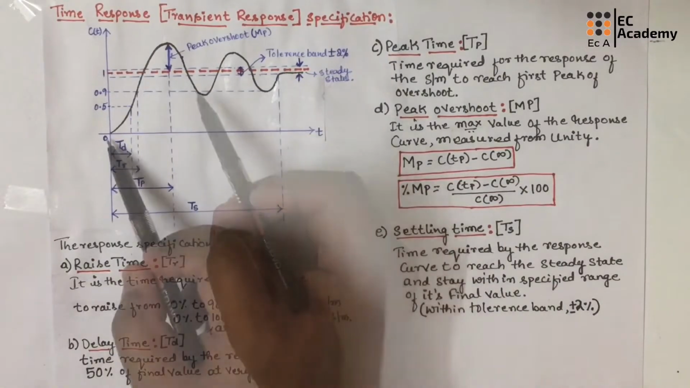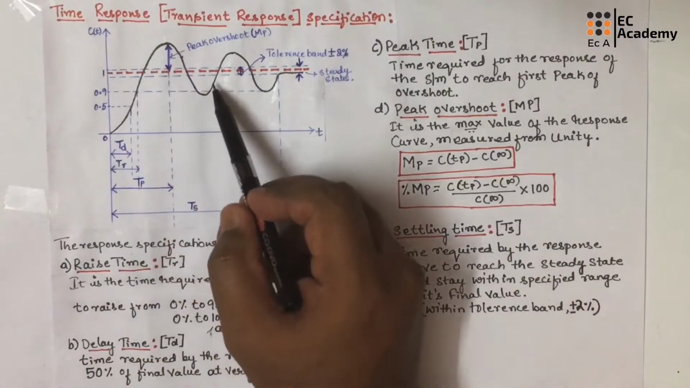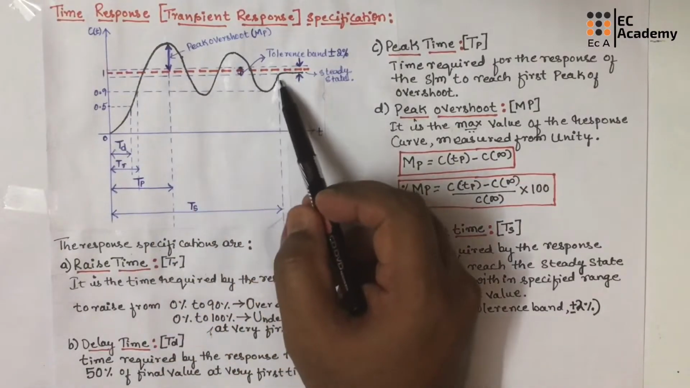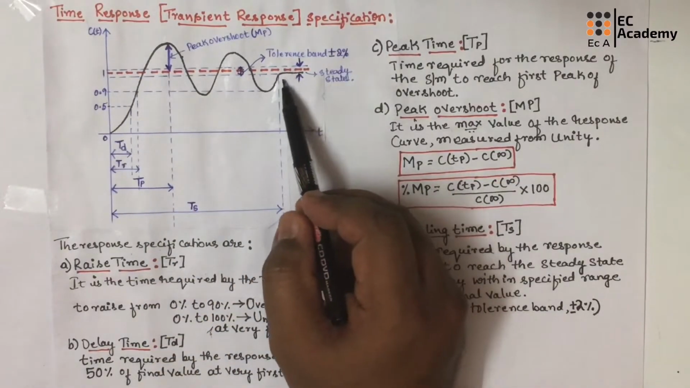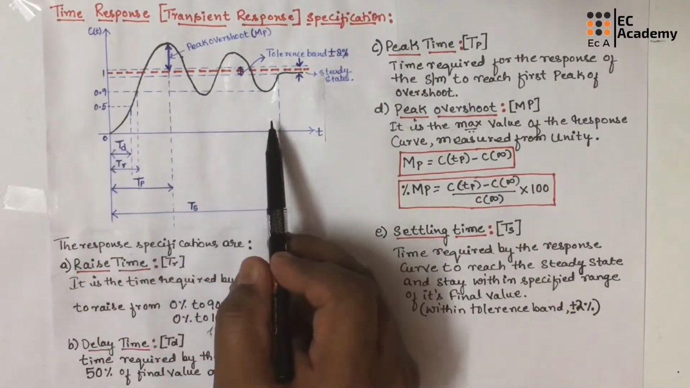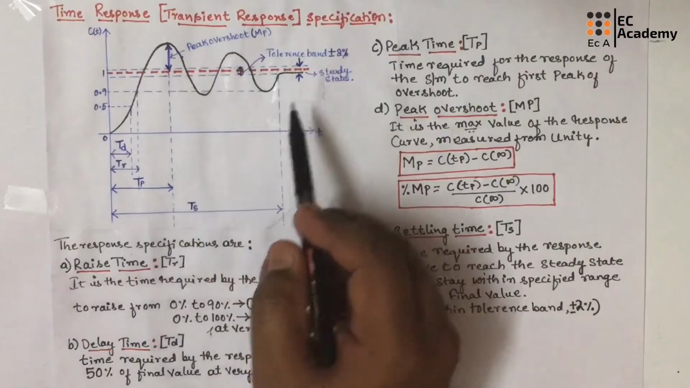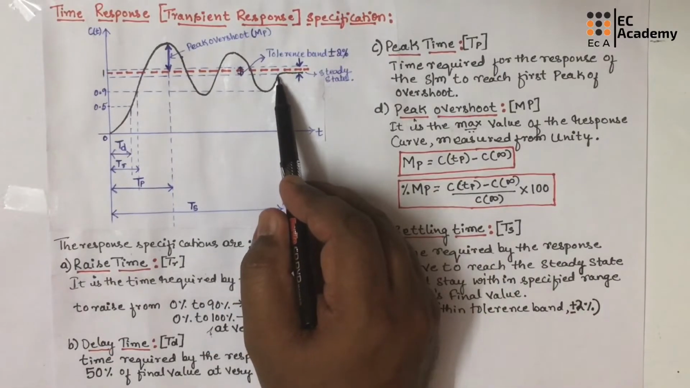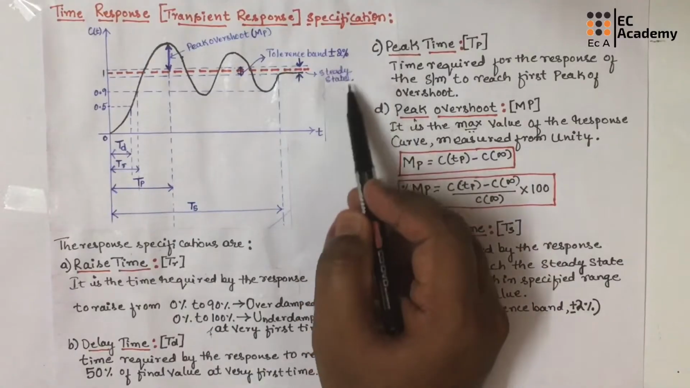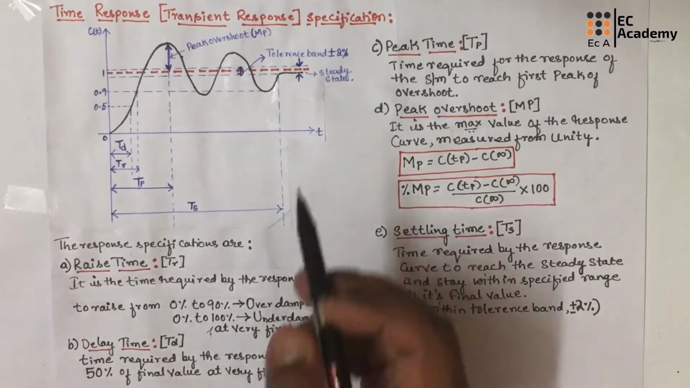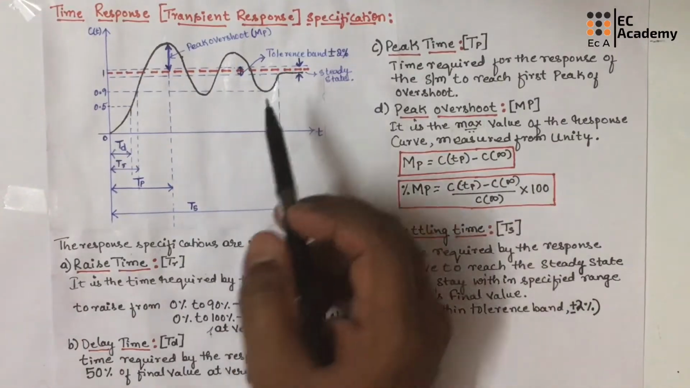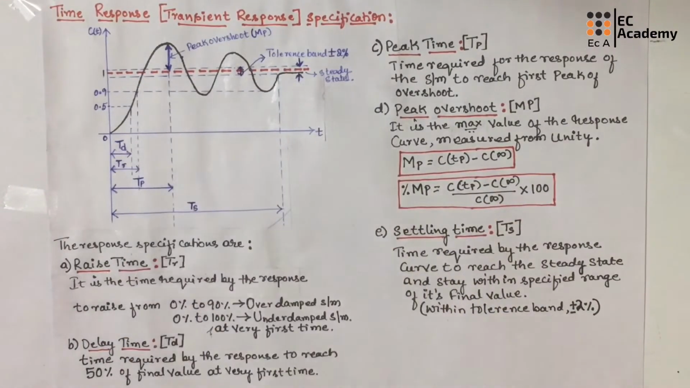So here there is a variation in the response of the system, or we can say there is an oscillation in the response of the system before the response becomes steady. So the region where the response is oscillating, we will call that as transient response, and the region where the response is constant, which is not varying, we will call that as steady state. In this response, we can identify different specifications. We will understand those specifications in this lecture.